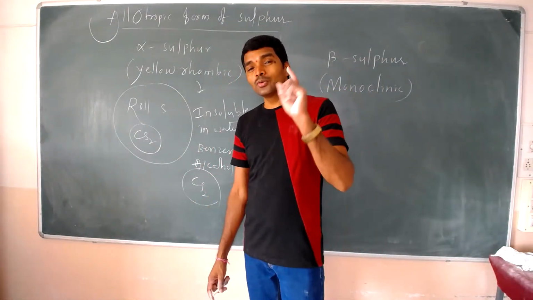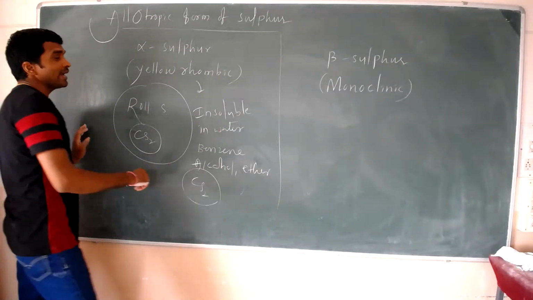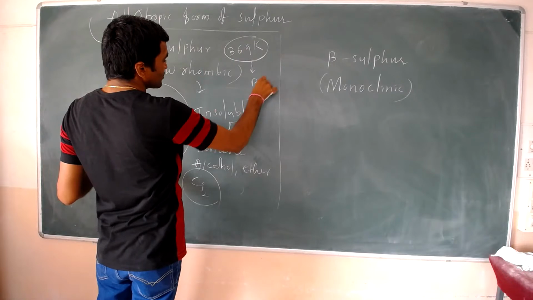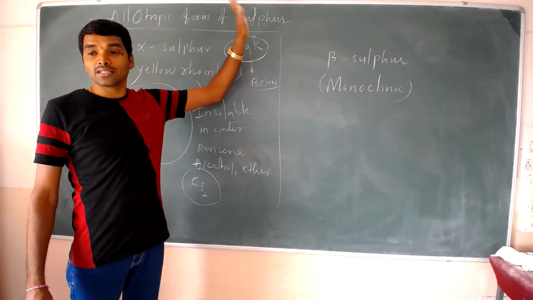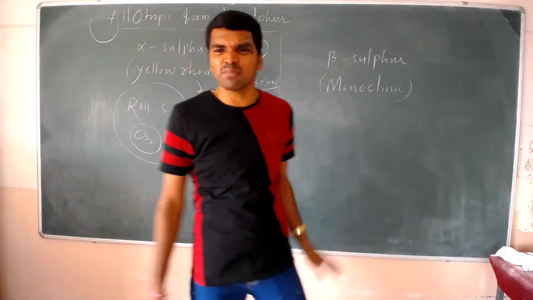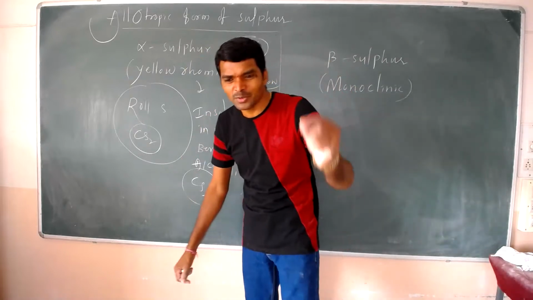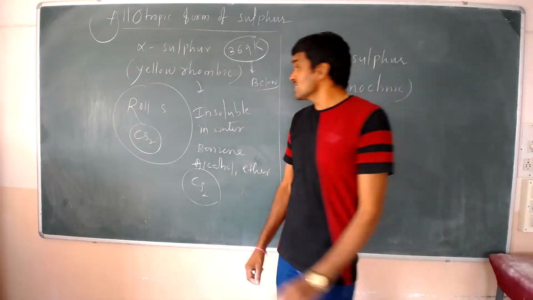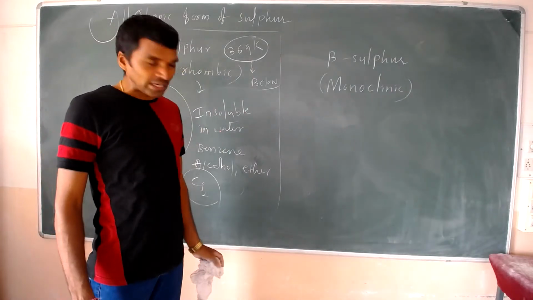And remember, this alpha sulfur is stable only below a temperature of 369 Kelvin. This temperature is important. You remember 369 is a universal number, a Tesla number. Just remember this. Okay, right. And sir, how will they prepare the beta sulfur?